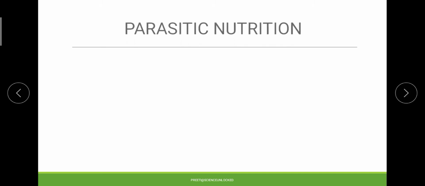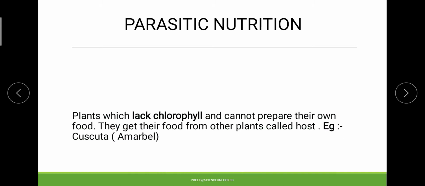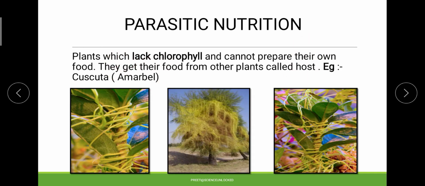The first one of them was the parasitic mode of nutrition. This particular term will help you understand the process where a particular plant acts on some other plant as a parasite, whereas that other plant acts as a host. For example, amarbel or kaskata.